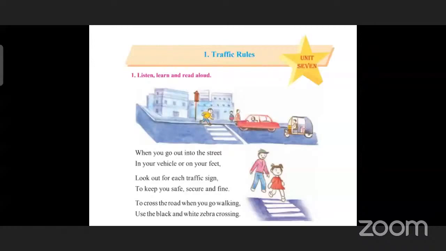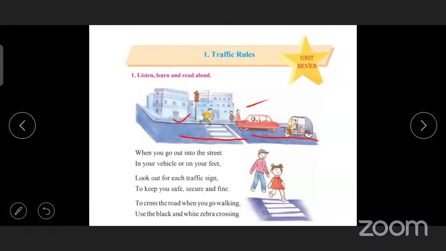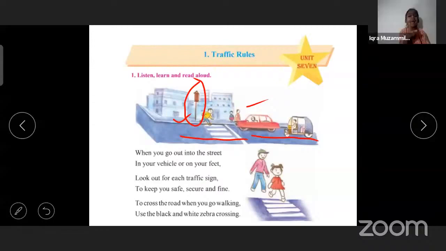See, children, in these pictures, see, this is a road. Some vehicles are there, and some people are there. This is a traffic signal, which shows the different lights. Okay, can you tell me how many lights are there in the signal? Three lights. Yes, three lights.